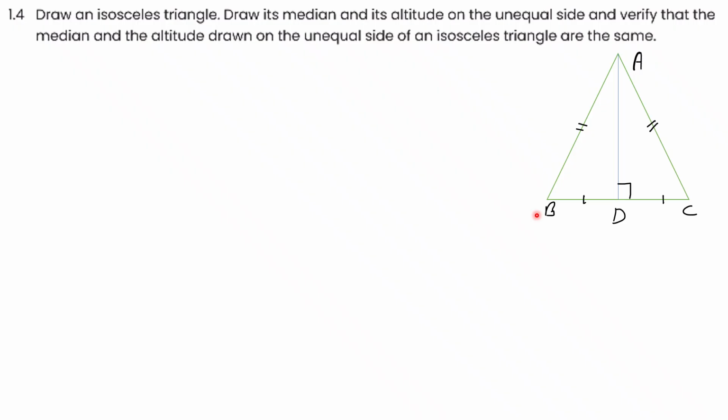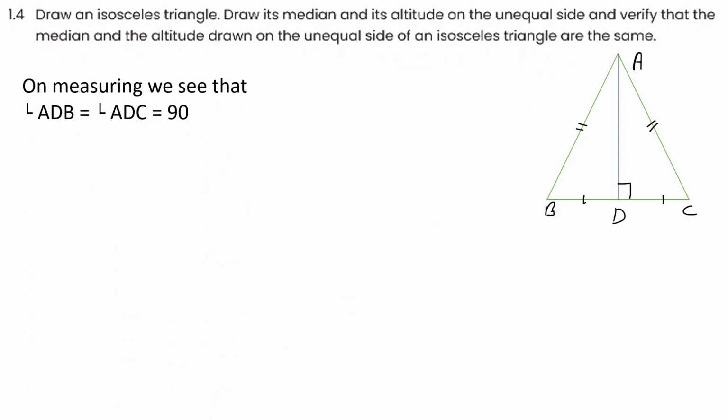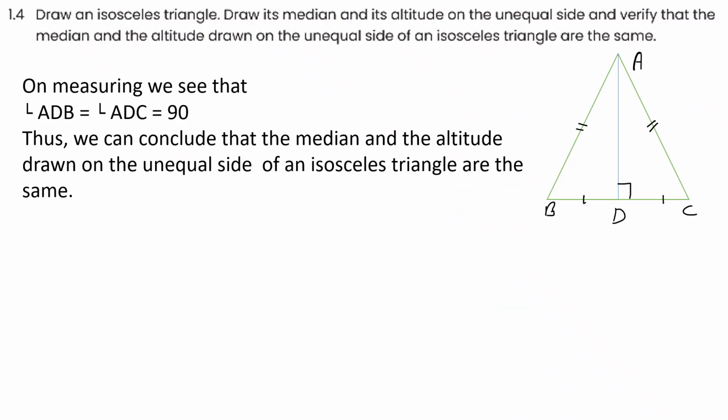BC is the unequal side, and verify that the median and the altitude drawn on the unequal side of an isosceles triangle are the same. So how will you do this? On measuring BC, when you measure angle ADB, this angle, and this angle, you will find that it is 90 degrees. You can write here, we can conclude that the median and the altitude drawn on the unequal side of an isosceles triangle are the same.